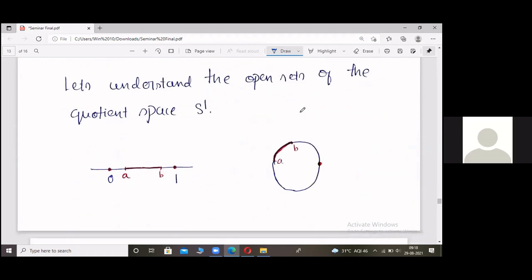Fine. Let us now understand some open sets in the quotient space. Consider this arc. What about this? Is this open in the quotient space S1?